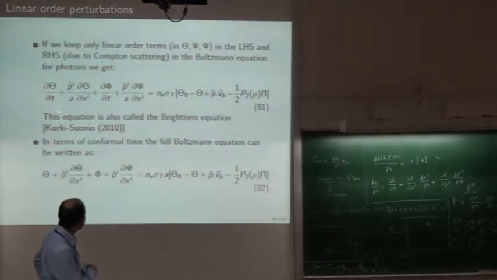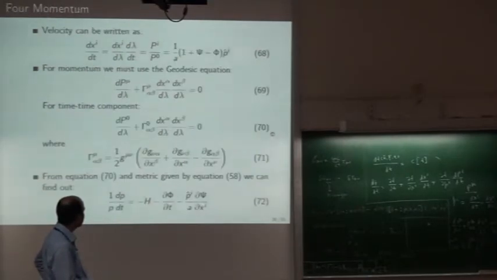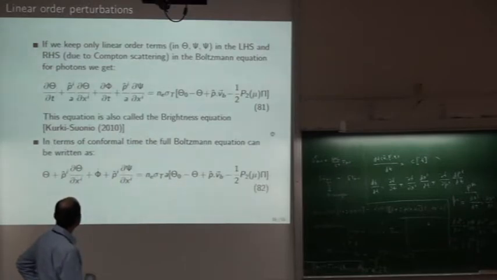Now this is our full Boltzmann equation. This theta equation was for f. We get an equation for theta because we take the linear approximation, and in the linear case f is directly related to theta. So it should not be a surprise that we are getting an equation for theta.